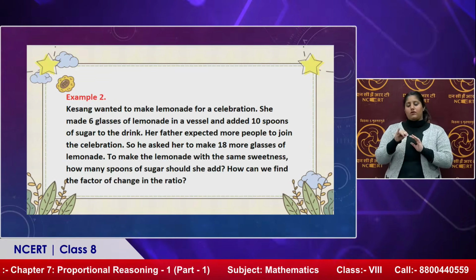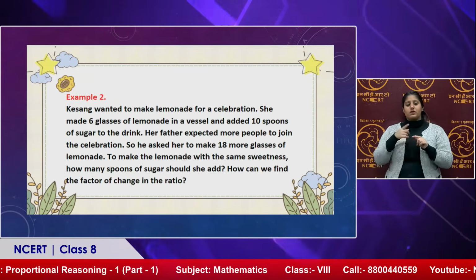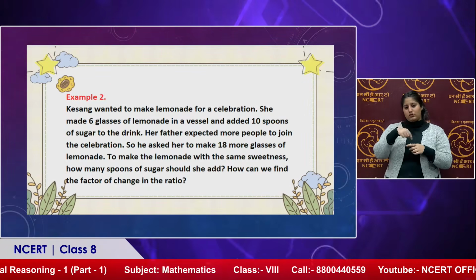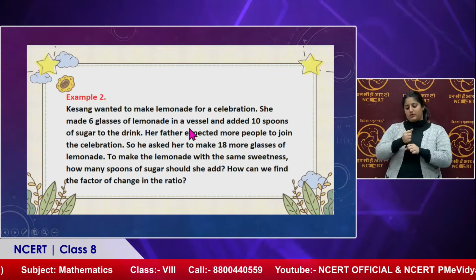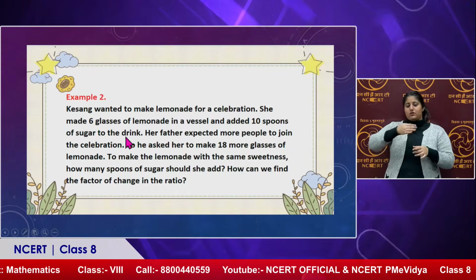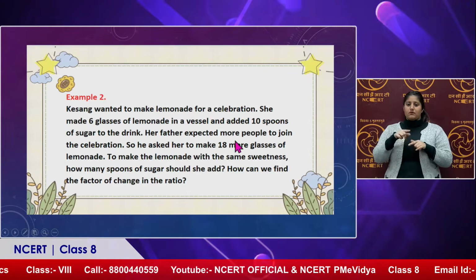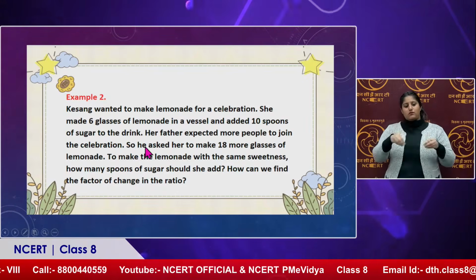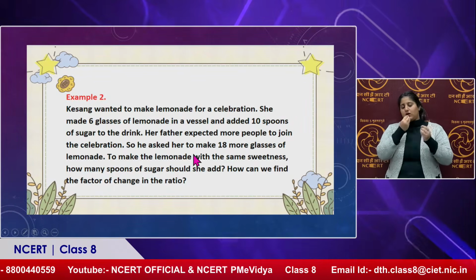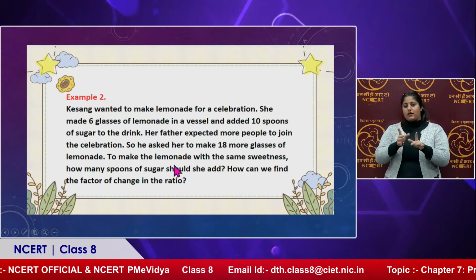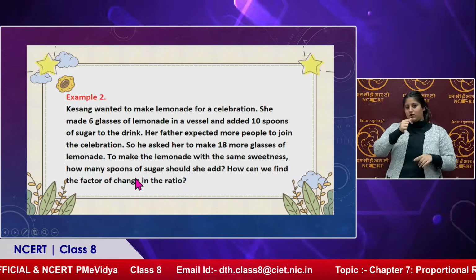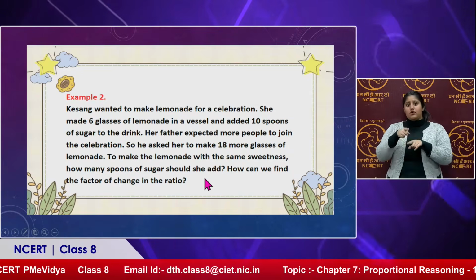So, the answer for the B part is 24. Now, the next question. Kisang wanted to make lemonade for a celebration. She made 6 glasses of lemonade in a vessel and added 10 spoons of sugar to the drink. Her father expected more people to join the celebration. So, he asked her to make 18 more glasses of lemonade. To make the lemonade with the same sweetness, how many spoons of sugar should she add?